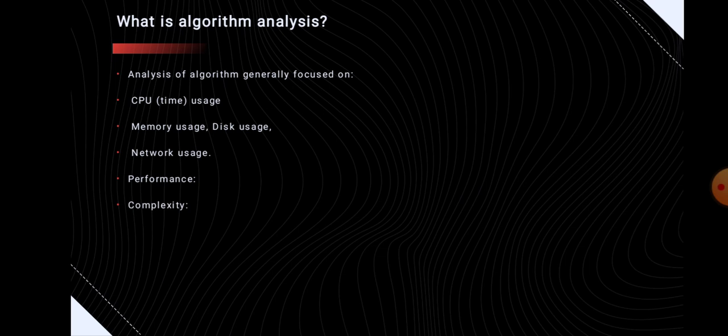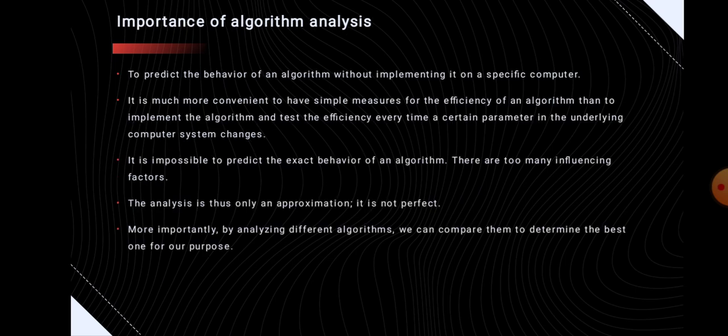Next, why is the analysis of algorithms important? The first point is to predict the behavior of an algorithm without implementing it on a specific computer. Next, it is much more convenient to have a simple measure of the efficiency of an algorithm than to implement the algorithm and test its efficiency every time a certain parameter in the underlying computer system changes. It is impossible to predict the exact behavior of an algorithm because there are too many influencing factors. The analysis is only an approximation; it is not perfect, and it does not always need to be perfect.